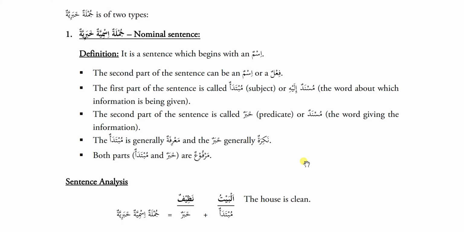Now, jumla khabariya is of two types. Jumla ismiya khabariya, that is jumla ismiya, nominal sentence. Definition: it is a sentence which begins with an ism. The second part of the sentence can be ism or fail.